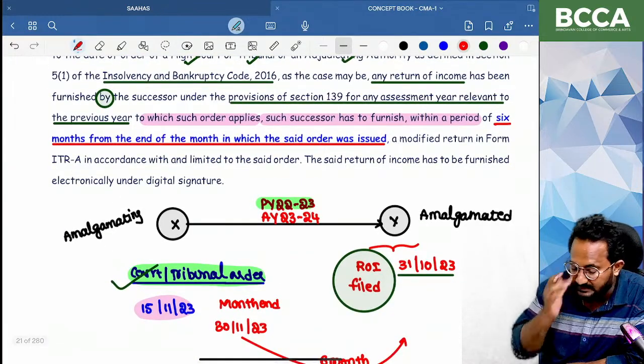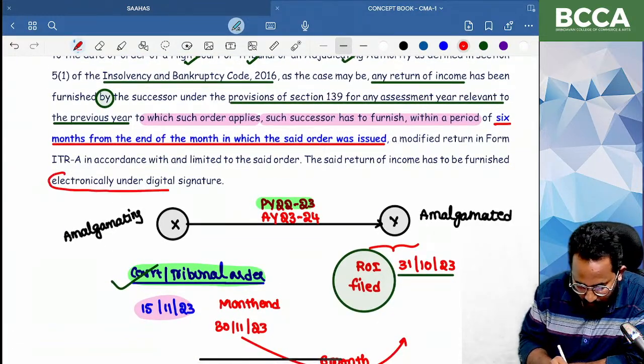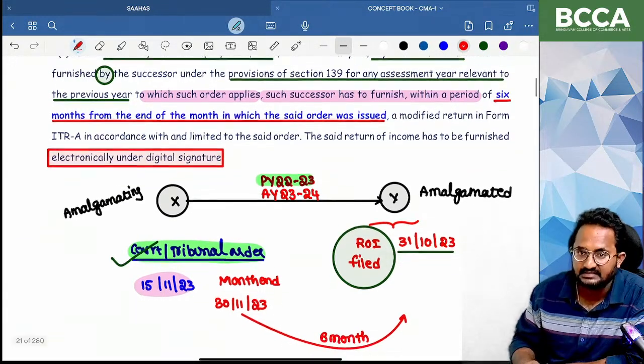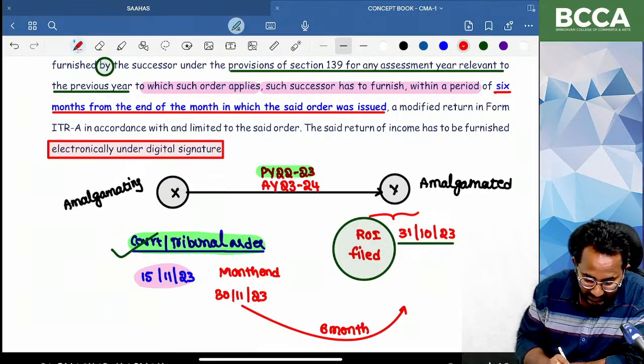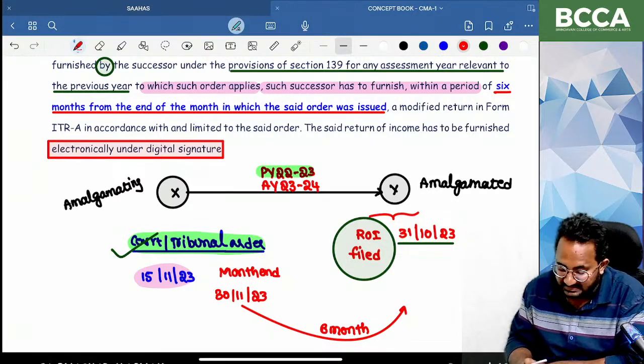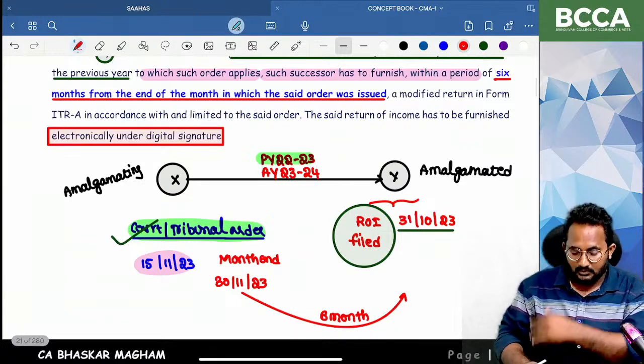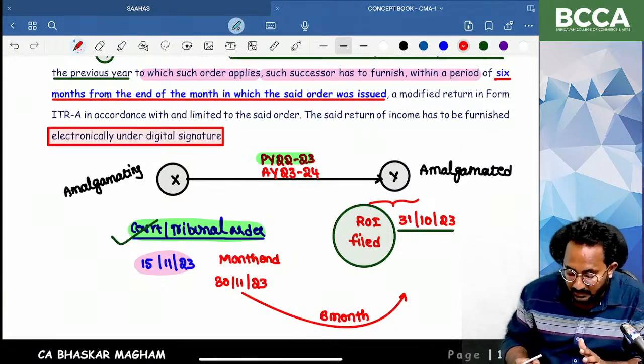So can you tell me, this is a company, that's why always we have to file this modified return electronically by using the what? Digital signature. What is the mode of furnishing this ITRA? Electronically under what? Digital signature. Are you clear? So this is an easy concept you have to remember for a long time.